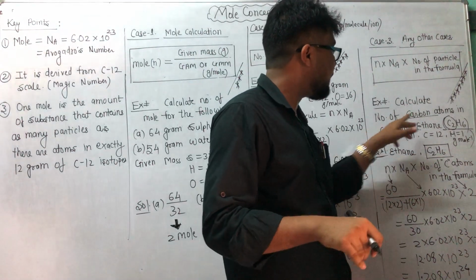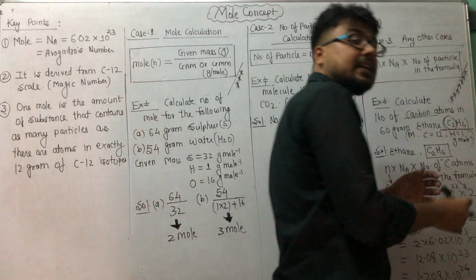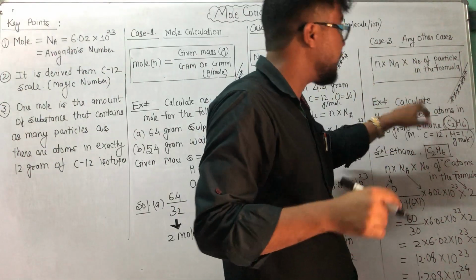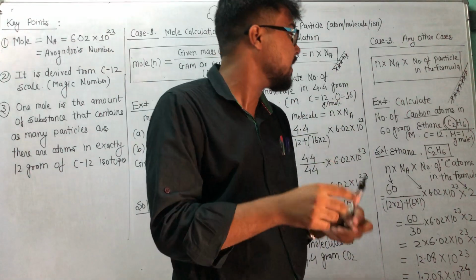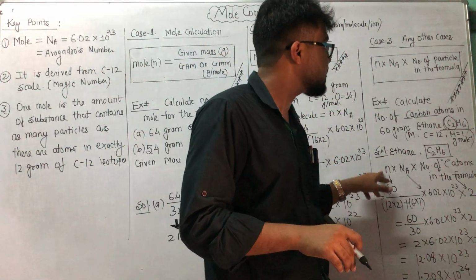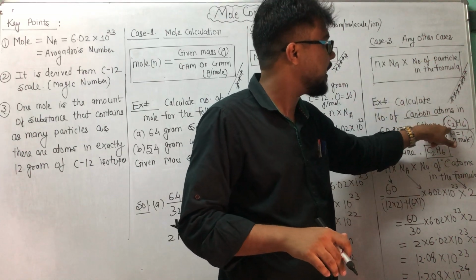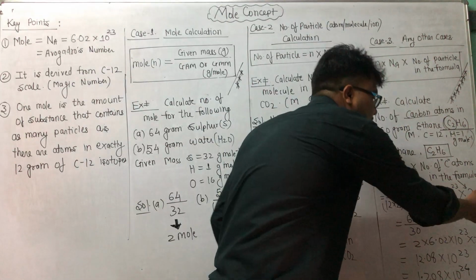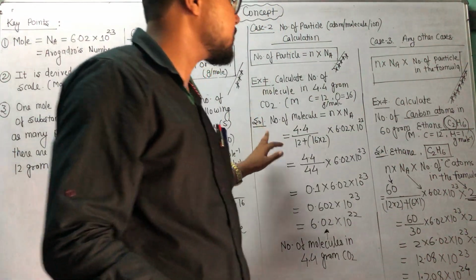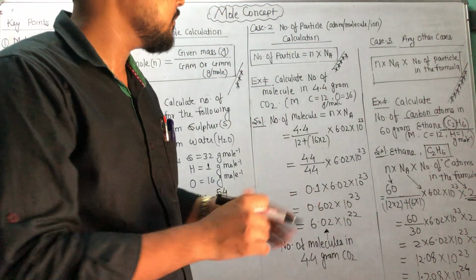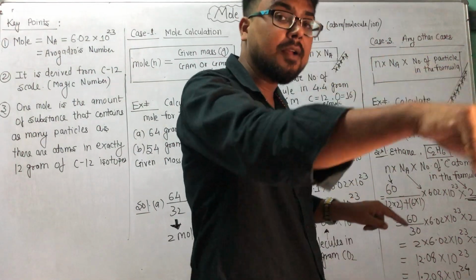So calculate the number of carbon atoms in 60 gram ethane. He provided the molecule, and he is asking about the atom. So some trickiness, some confusion is there. At that time you will use case number 3, number of particles in the formula. In the formula, the number of carbon atoms is 2. That's why I multiplied by 2. It is quite similar to the case 2 question, but a little different. Why? Because he is asking about the atom inside the molecule.